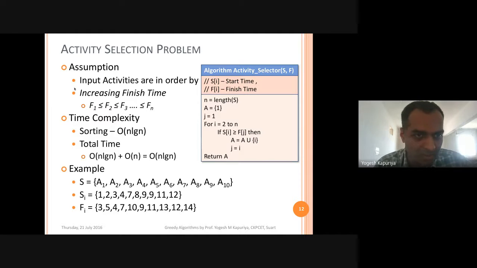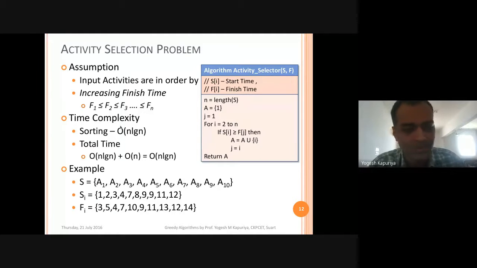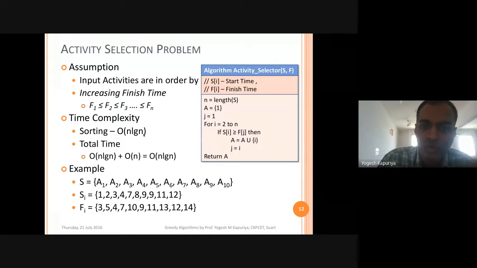But we are assuming something over here, and what is that? We are assuming that activity is being selected on its finish time. Activities are sorted on its finish time. And when you have sorted it, it means that sorting will require some time. So ideally, optimum time the sorting will require will be big O of n log n. So total time complexity for this algorithm is big O of n log n plus big O of n. And if you ignore the lower order term, then the time complexity of this algorithm is big O of n